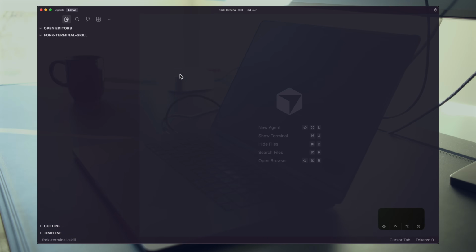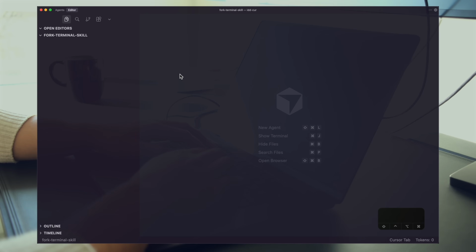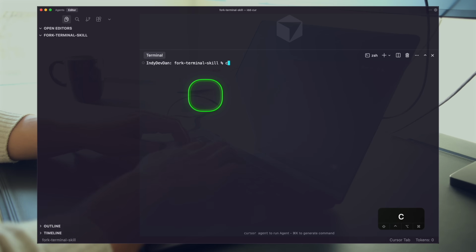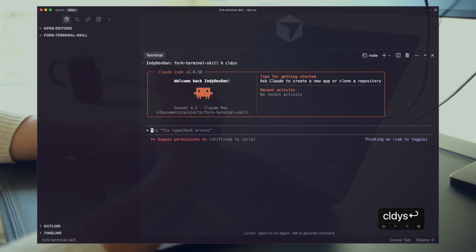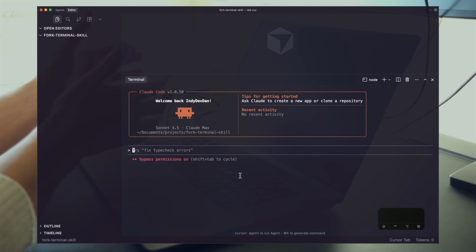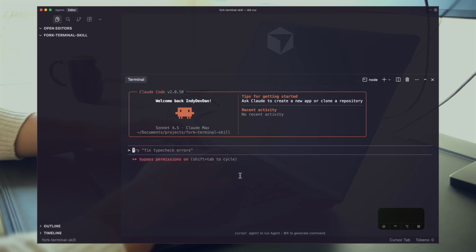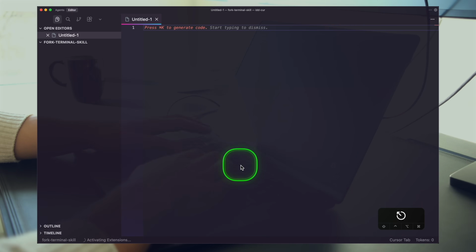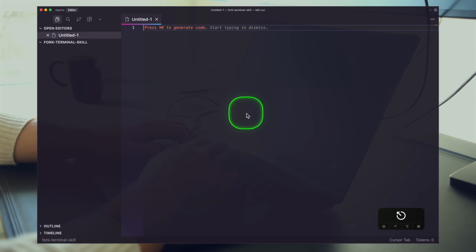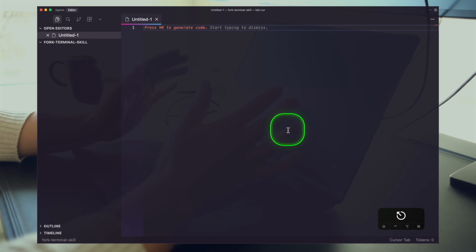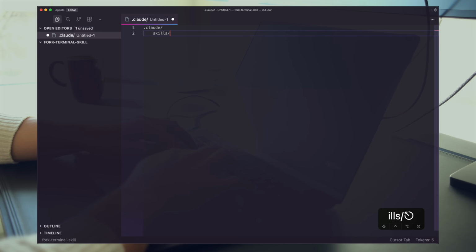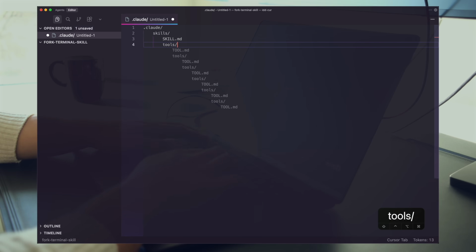Right away, we can start handing off work to our agent. We're going to, of course, boot up the best agentic coding tool. A lot of the actual prompt writing that I do is just in a blank file. So, you can get out of the environment, open up a blank file here to write your prompts. So I'm just going to rewrite that directory structure we had. So .claude/skills, skill.md, tools, fork terminal.